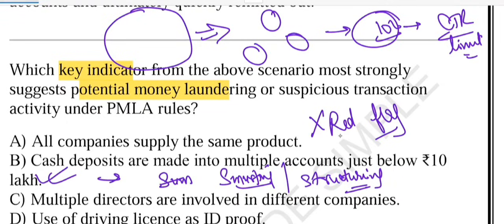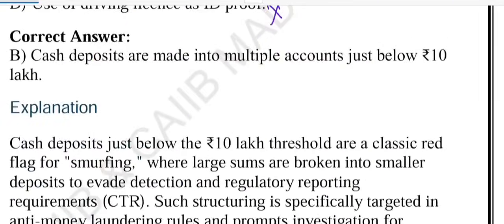What about option C? Multiple directors are involved in different companies. Not unusual. Directors can be involved in many firms legally. Use of driving license? No, it is a completely valid KYC proof, not a red flag. So the key suspicious indicator here is option B, that deposits are just below 10 lakh. This is one of the key indicators.